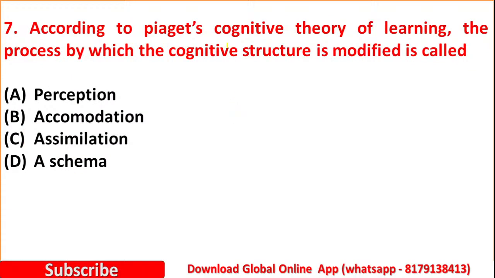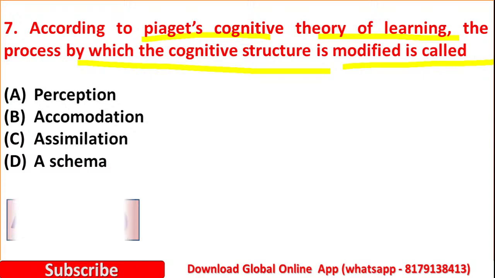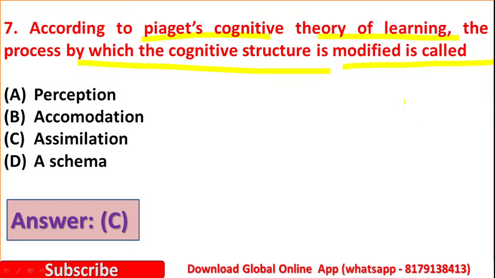Question number 7. According to Piaget's cognitive theory of learning, the process by which the cognitive structure is modified is called option A, perception. Option B, accommodation. Option C, assimilation. Option D, schema. Yes, here the right answer is option C, assimilation.